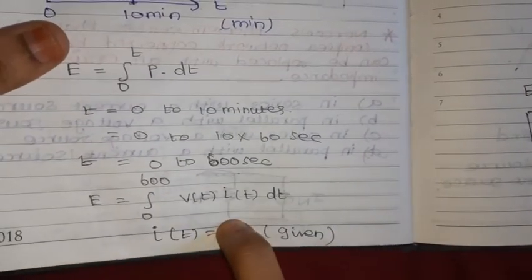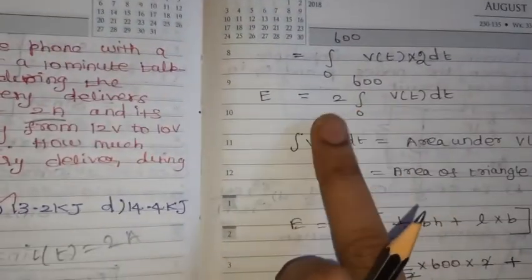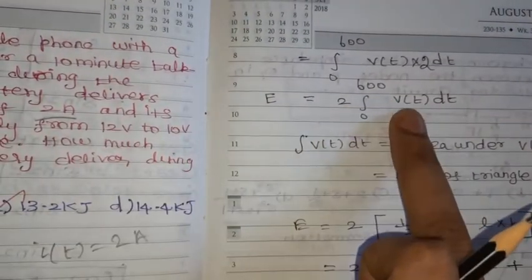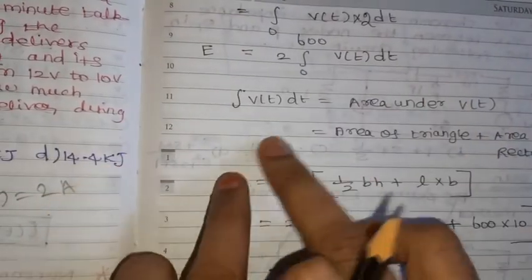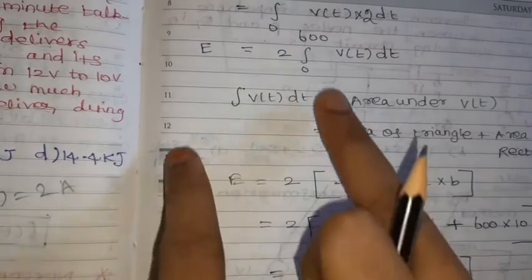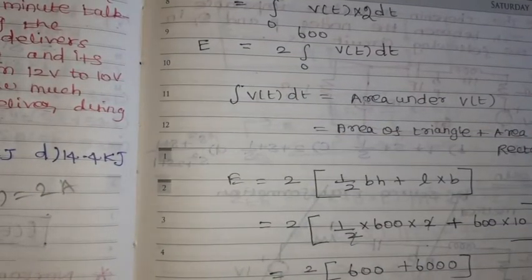So I of t equal to 2 amperes. So just substitute I of t here. So 2 into the integral from 0 to 600 of v of t dt. So how can we find out the integration of v of t dt? The integration of v of t dt is nothing but the area under v of t.